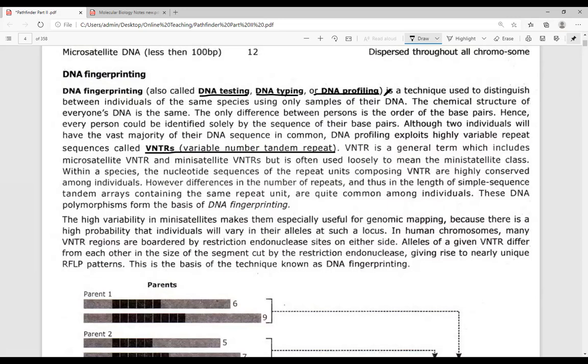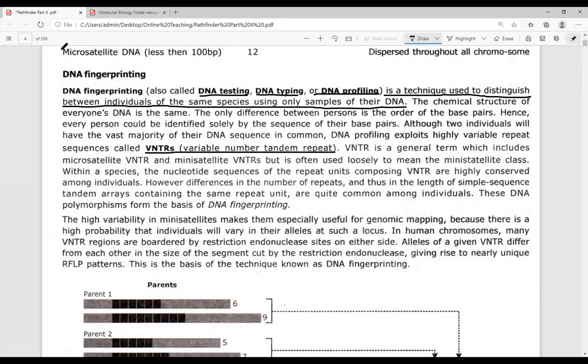It is a technique which is used to differentiate between the individuals of a species just on the basis of their DNA sequences. On the basis of DNA sequences, you would be able to differentiate between individuals of a particular species. On the basis of DNA samples of any species, you can differentiate individuals. The name of this technique is DNA fingerprinting.